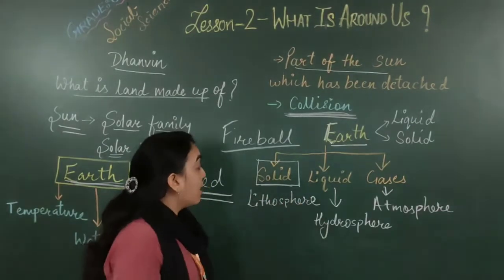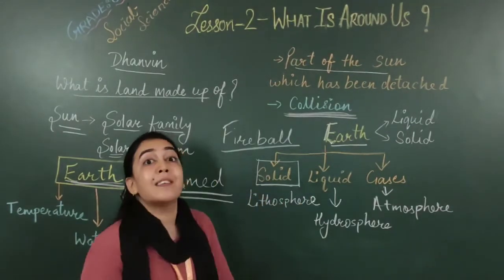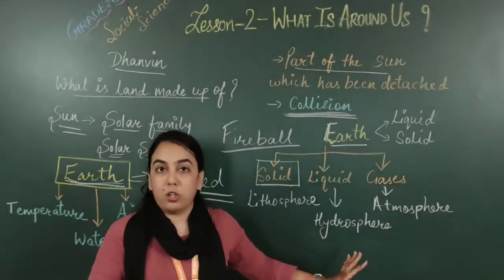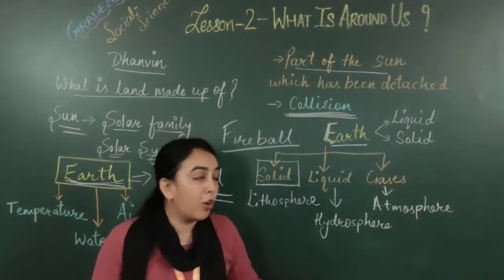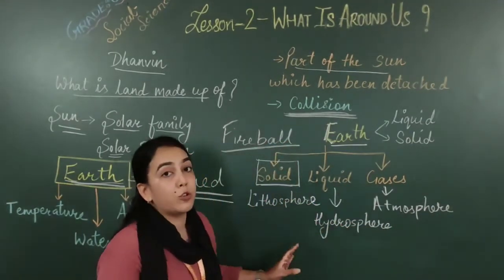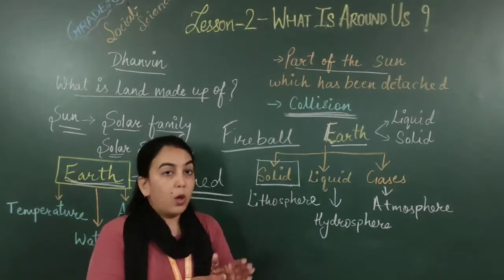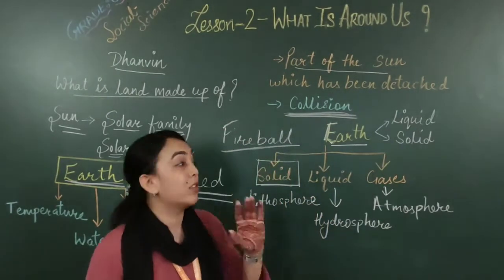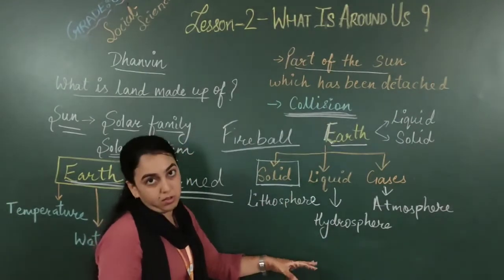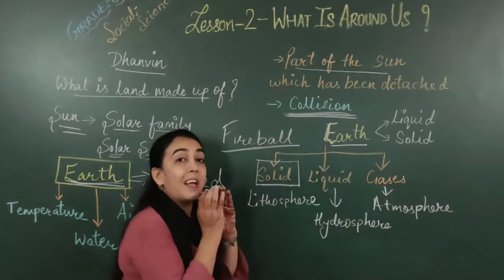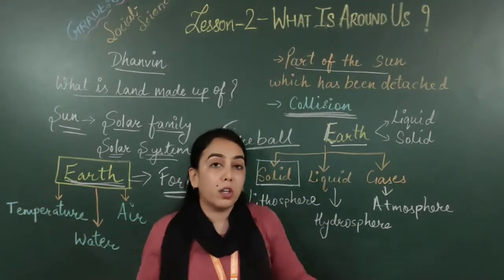Now if I say that I am able to live in hydrosphere, in water, is it possible? Of course not. If I only get atmosphere and I do not get hydrosphere and lithosphere, is it possible? No. So that means life is not possible without these three spheres. If any of the spheres is missing, we cannot live.